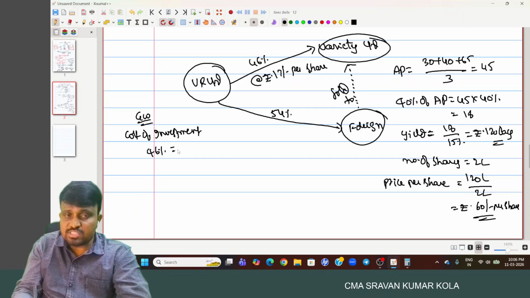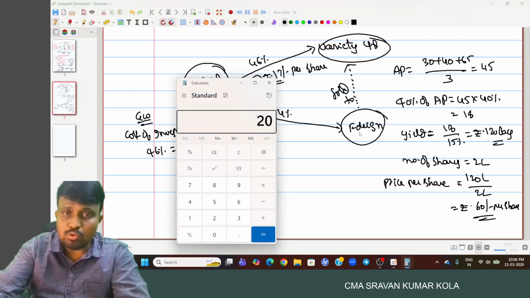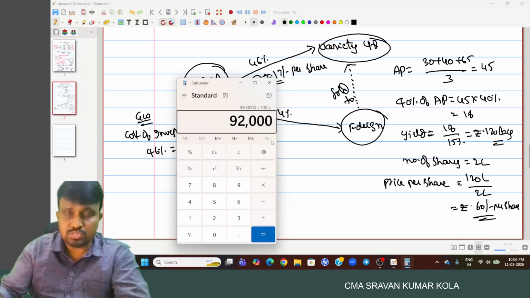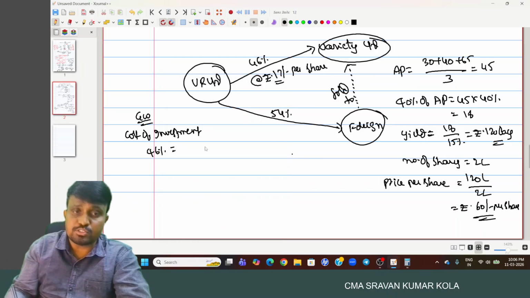First, 46% they acquired at 17 rupee per share. Out of the 2 lakhs, 46% of the shares means 92,000 into 17. At what price they get? 15 lakh 64,000.